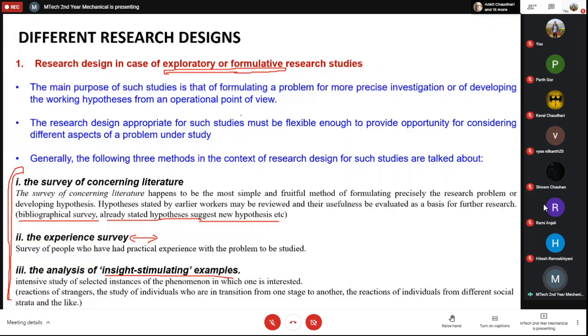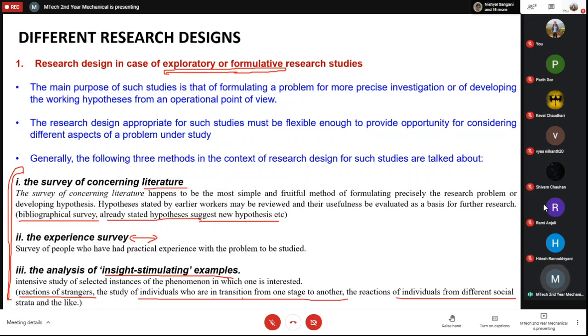exploratory or formulative research, where you want to develop something new. So you have to take a look at the literature, you have to discuss with experienced people, and you also have to look for insight stimulating examples. If you want to study the behavioral aspects of someone or a population, then you can take a look at the reaction of strangers, the study of individuals who are in transition from one stage to another, the reaction of individuals from different social strata, and similar.